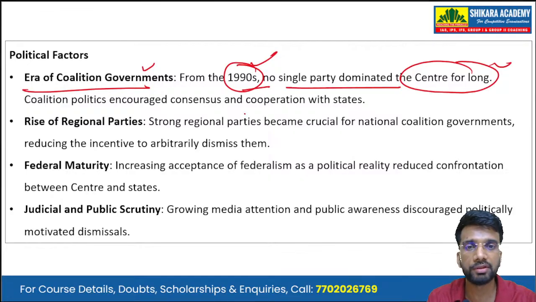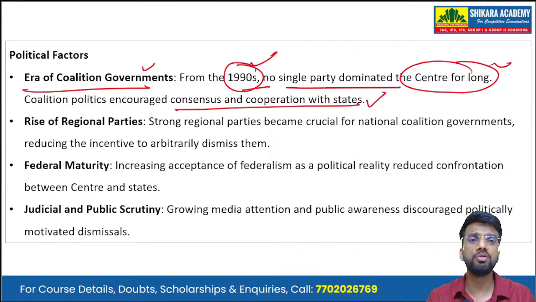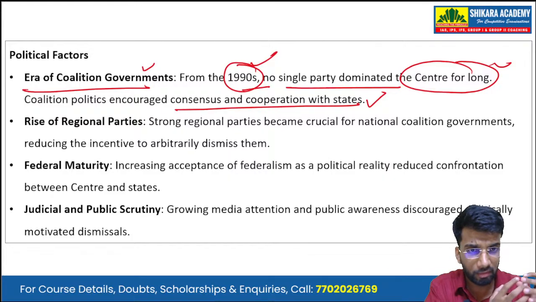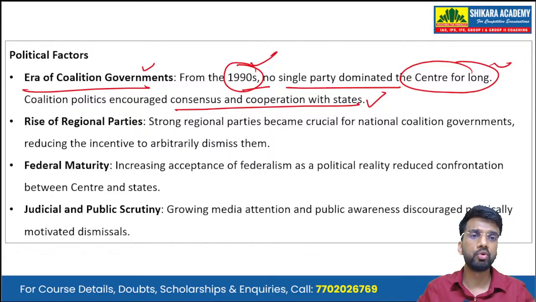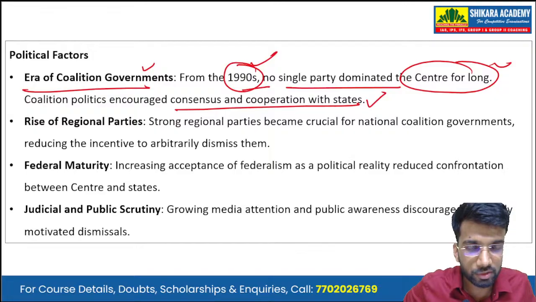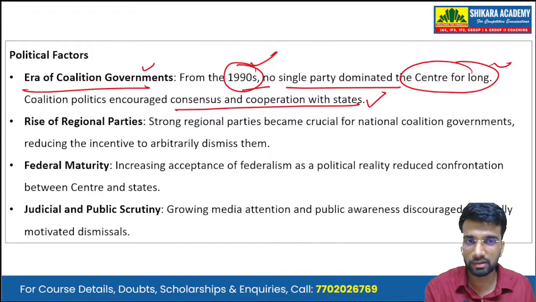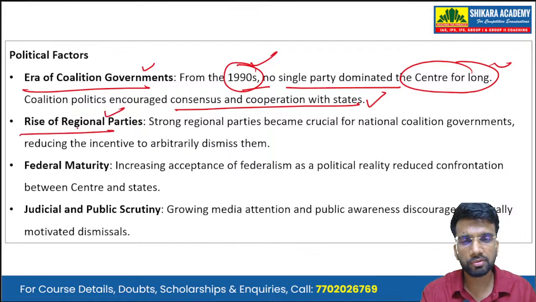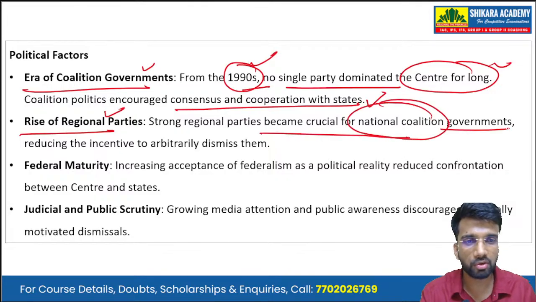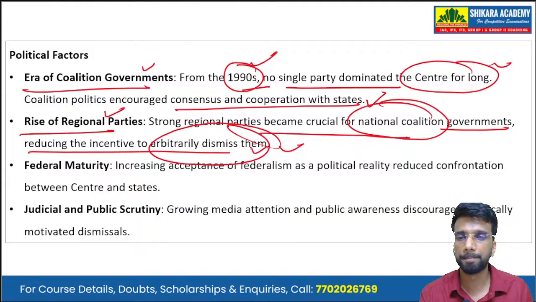From the 1990s, no single party dominated the Centre for long, and coalition politics encouraged consensus as well as cooperation with the states, because no single party was powerful enough at the Centre to dictate terms to the state governments or the parties ruling in the states. Then there is the rise of regional parties. Strong regional parties became crucial for national coalition governments, reducing the incentives for arbitrarily dismissing them.